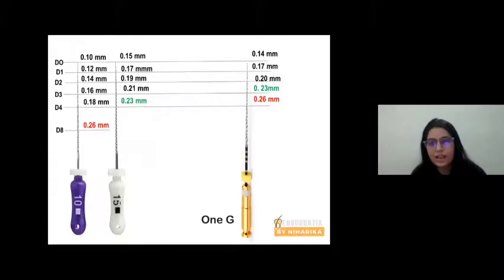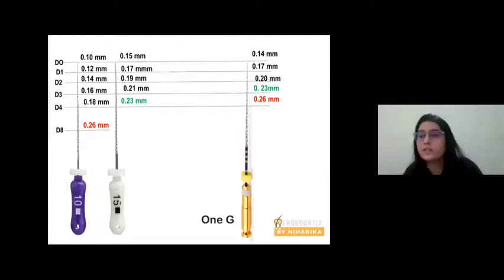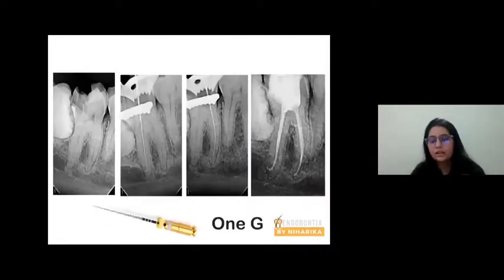This has a tip diameter of 0.14, which is intermediate of 10 and 15. So instead of using a 15 number file, you can use a 10 number file. You can switch on to 1G directly, and then you can go with larger rotary files. You don't have to use a 15 number. So somehow this file saves your time. It enhances the efficiency of your working procedure also. This is the 1G file and it's beautifully flexible.